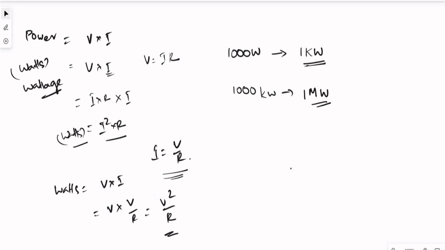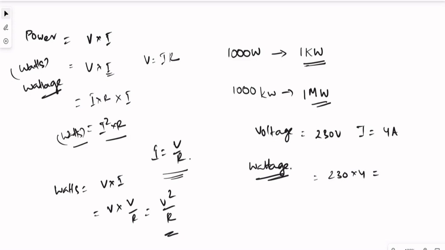For example, if voltage is 230 volts and current is 4 amps, what is the total wattage? That is 230 into 4. Approximately you can just put it as 1 kilowatt, or if you want to do it exactly, 230 into 4 is about 920 watts.